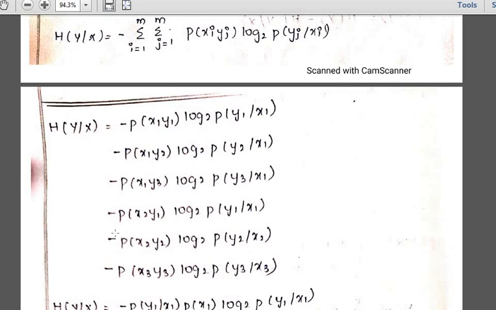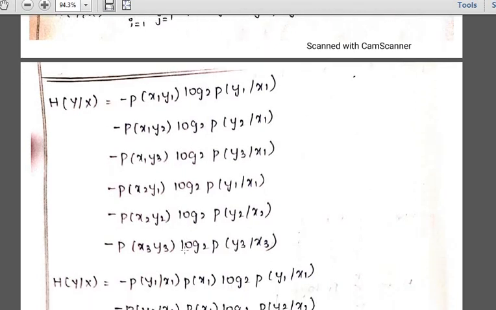Then second input, when you are applying x2: minus p of x2 y1 into log 2 of p of y1 divided by x2. Then getting y2 as an output when applying the input x2, and getting y3 as an output when applying the input x2. So these are the 6 probabilities that you are getting.